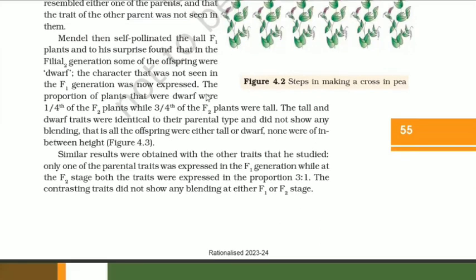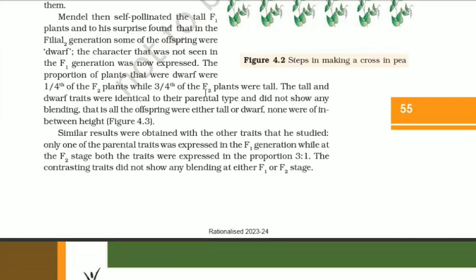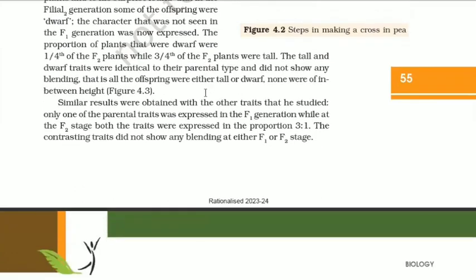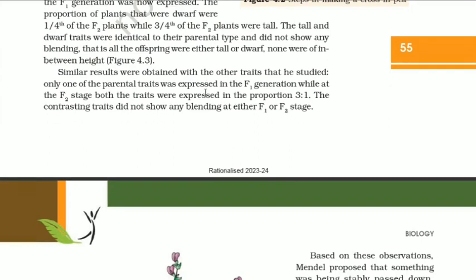Mendel then self-pollinated the tall F1 plants and to his surprise found that in the filial 2 generation, some of the offsprings were dwarf. The character that was not seen in the F1 generation was now expressed. The proportion of plants that were dwarf were 1/4 of the F2 plants, while 3/4 of the F2 plants were tall. The tall and dwarf traits were identical to their parental type and did not show any blending. That is, all the offspring were either tall or dwarf, none were of in between height.